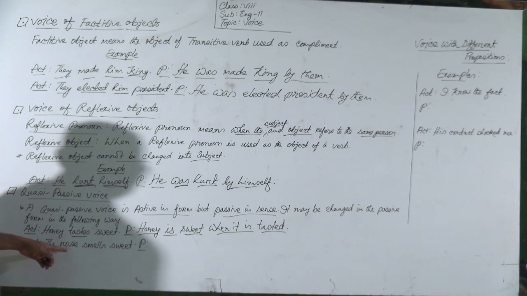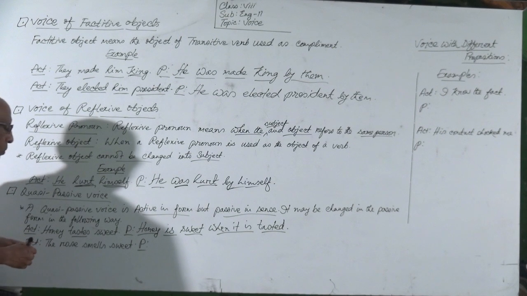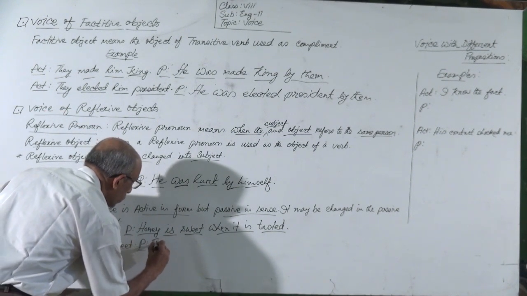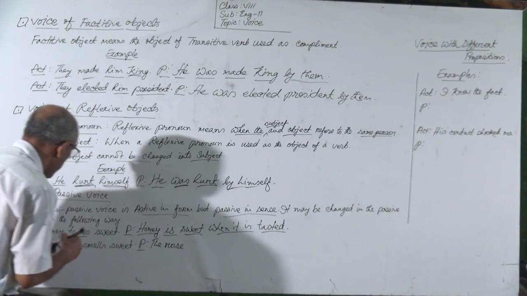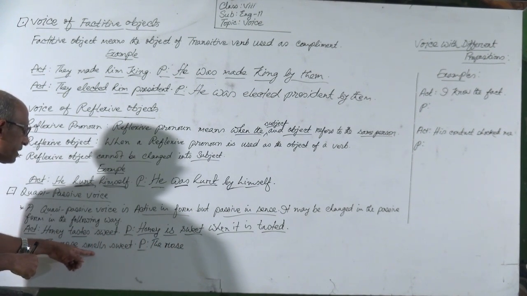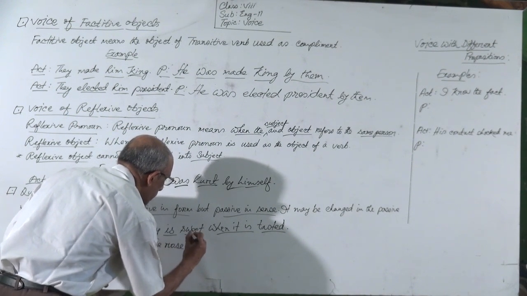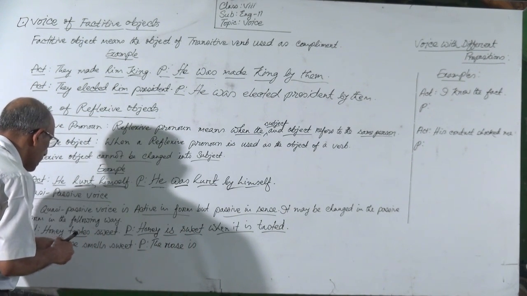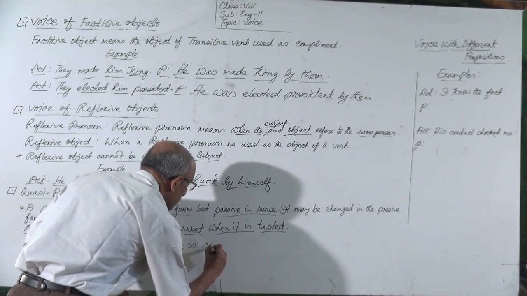Active: the rose smells sweet. Here also the subject will be the subject, the rose. And the to be verb: this is also present indefinite, so the to be verb will be is after third person singular. The rose is sweet, the adjective sweet.